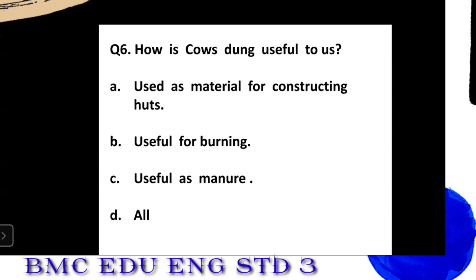For burning, I showed you the slide. Useful as manure. So what option is right? Think and tell. Very good, children. You all are correct. All are correct. A option is also correct. B option is also correct. And C option is also correct. So D will be the answer: all. Okay.